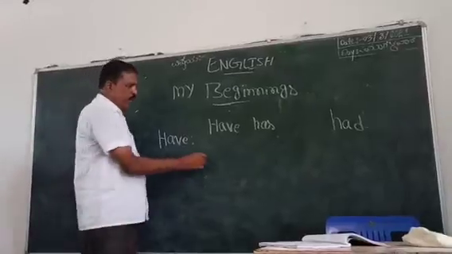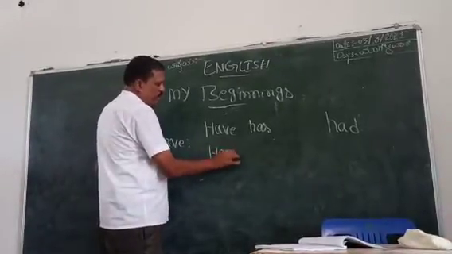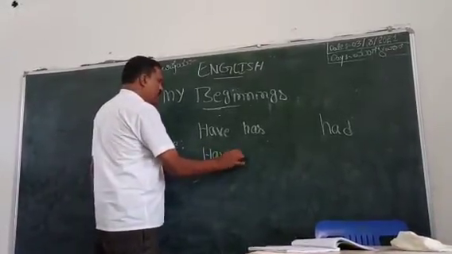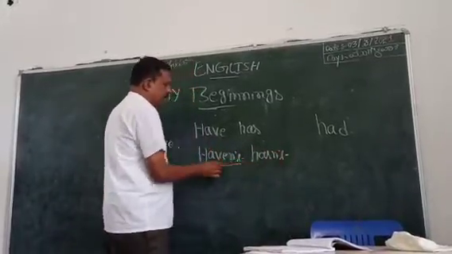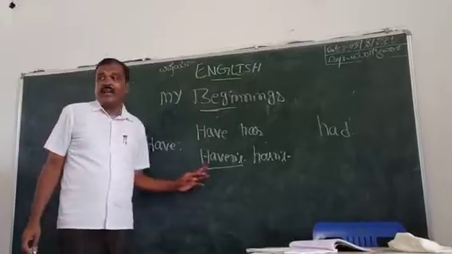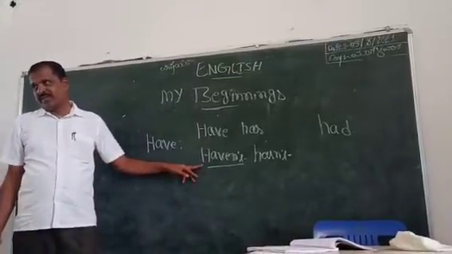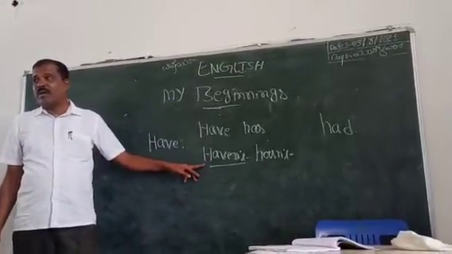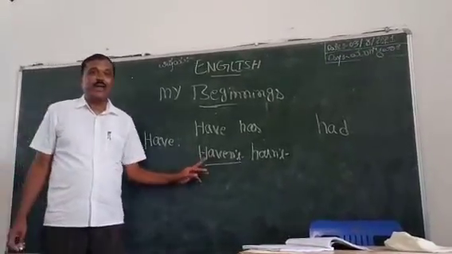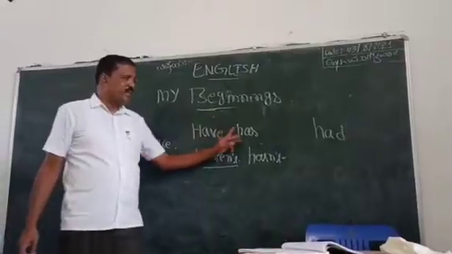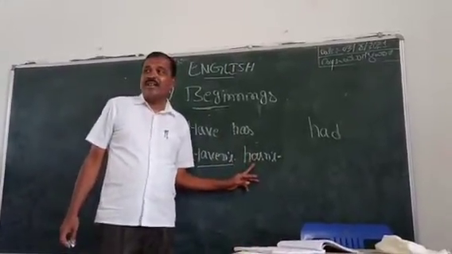So, negative forms: haven't, hasn't. Have not, the short form is haven't. What is the short form of has not?